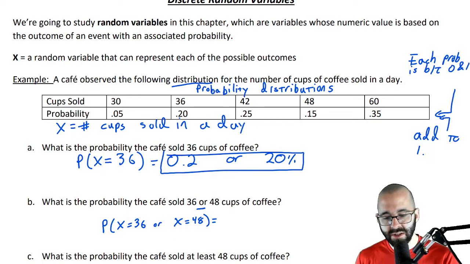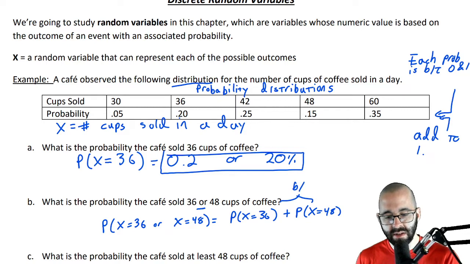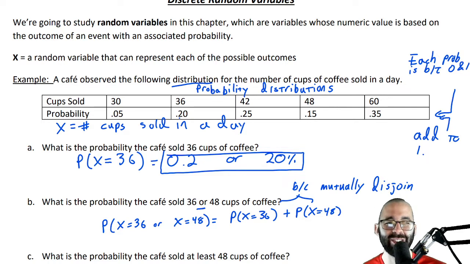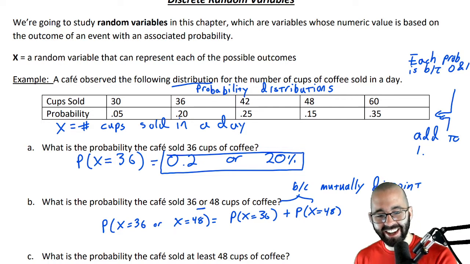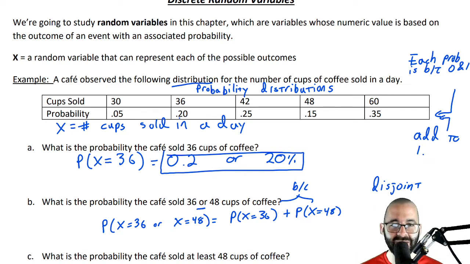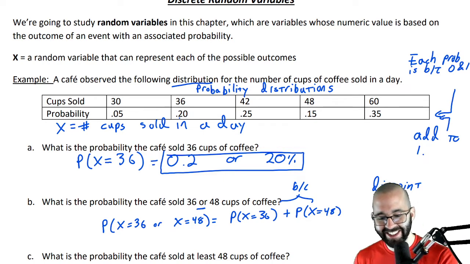So the probability that X is equal to 36 or that X is equal to 48, since they're mutually exclusive, it's just going to be each one added together. This is because they're mutually exclusive or disjoint. We also use the word disjoint, you can use either word you want.